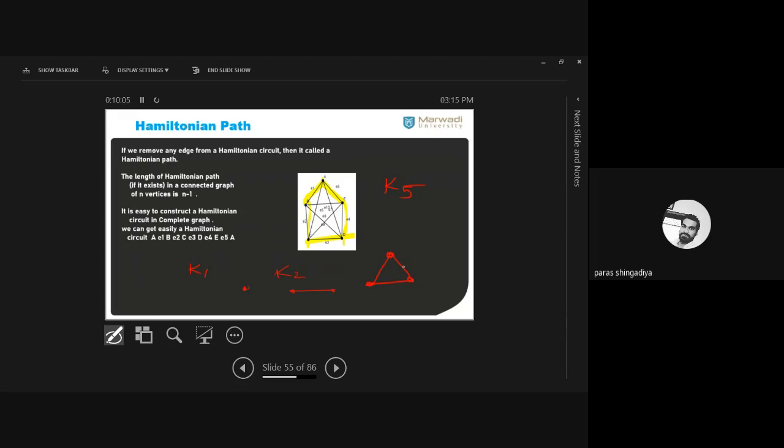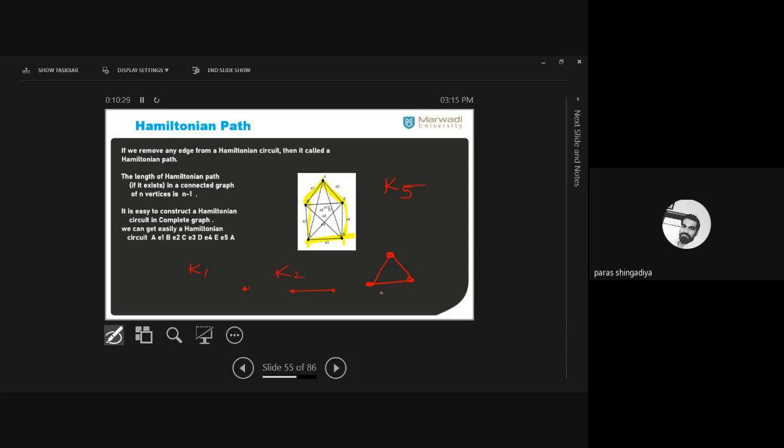K3, K4, K5, K6, K7. In such graph, we can easily say that it is always a Hamiltonian graph. Clear? So is it easy to construct a Hamiltonian circuit in a complete graph? And here we get a complete Hamiltonian circuit as A to B, B to C, C to D, D to E, and E to A. Clear? So that easily you can create such a Hamiltonian circuit.